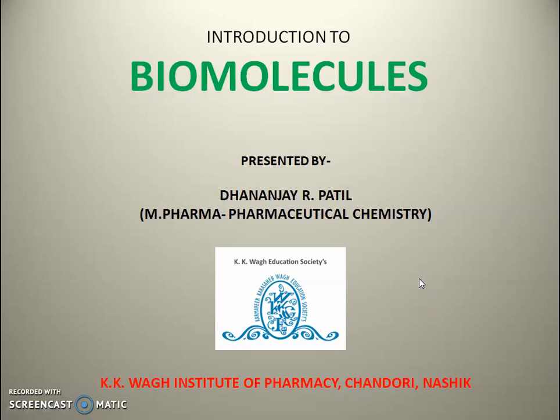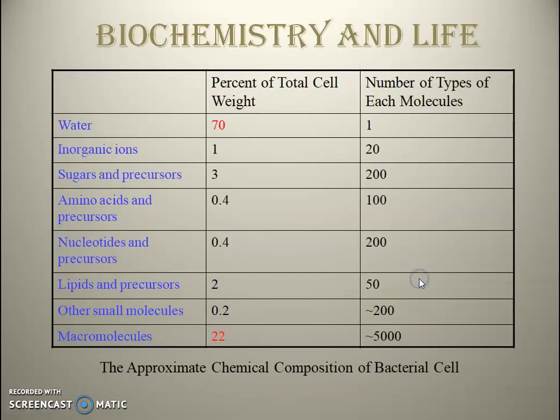Today we are going to learn about biomolecules. Firstly, we discuss biochemistry and life. These are some specifications and data. Water is 70% of the total cell weight, and the number of types of this molecule is 1. So basically, it is 70% of the whole body.